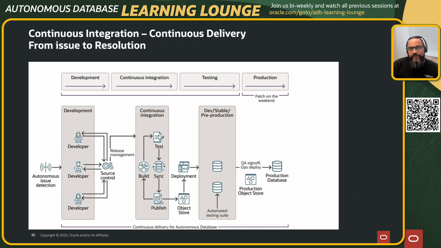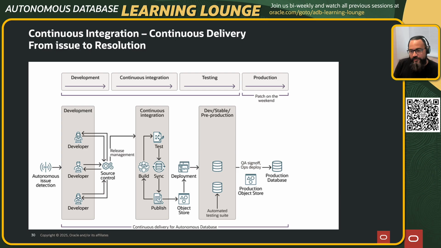Now, what I'm showing here is a typical example of how things flow. This is also in the Oracle documentation, if you guys have seen it in the maintenance page. Essentially, this is really talking about how we are continuously looking at customer issues along with all the features that we ship out, and we are continuously making solutions and fixes for them. We build them, test them in our lower environments, our pre-prod environments, and then we deploy them through object store. And here, on the third pillar, you can see dev, stable, pre-prod. These are essentially our QA environments before we really ship to production.